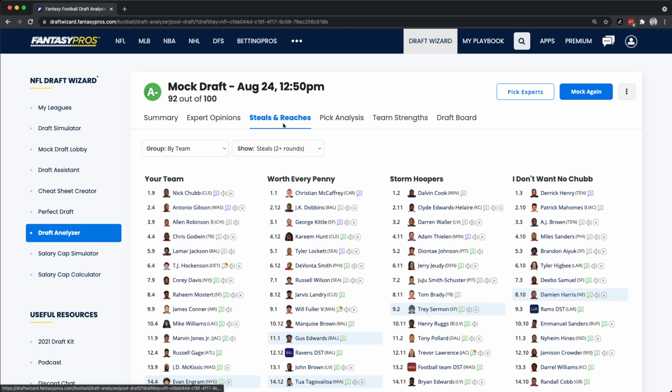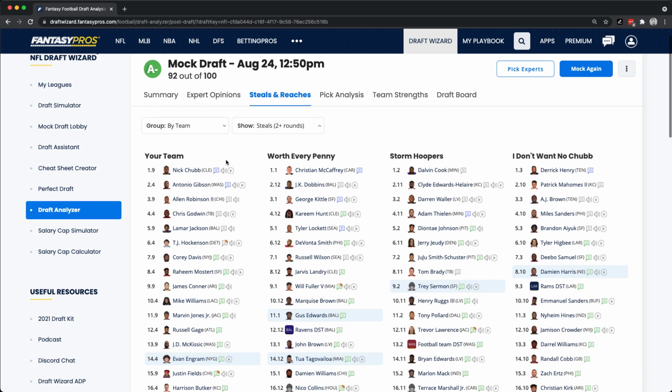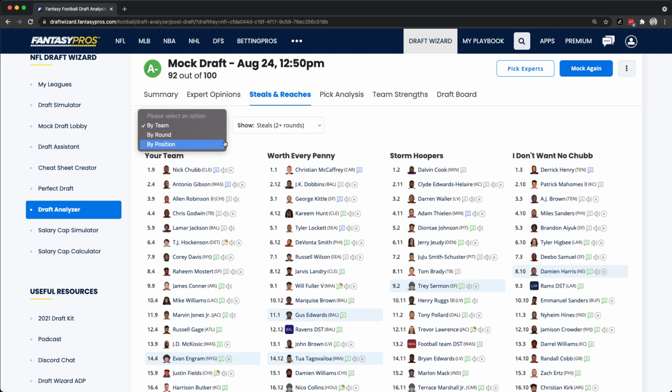Next up, we'll take a look at steals and reaches. A steal here is what we qualify as any player who you drafted 2 rounds after where they've been ranked. We also have value picks, which are players you draft 1 round after their ECR, reaches, and slight reaches. You can also view the steals and reaches. This current view is by team. You could view it by round or by position.